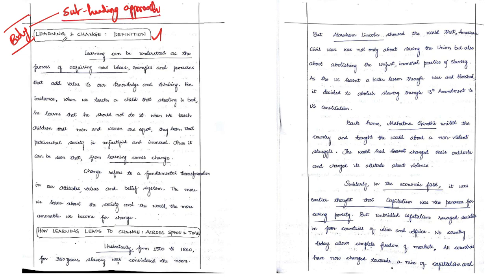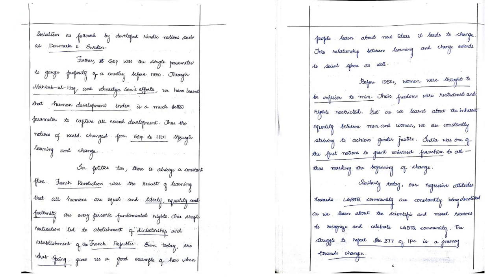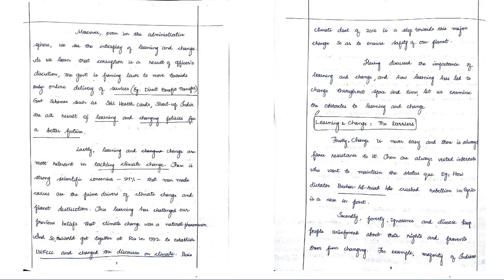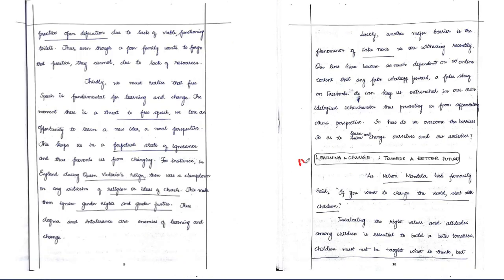And if you look at the total number of subheadings which this All India Rank 1 Anudeep Durishetty has used, he has used major subheadings only, friends. The first one is learning and change definition. The second subheading is how learning leads to change across space and time. Then the third subheading he has put for learning and change, the barriers. Then learning and change towards a better future.